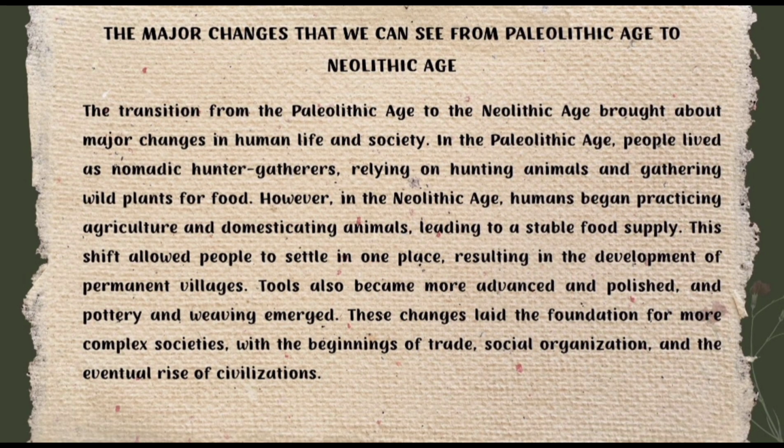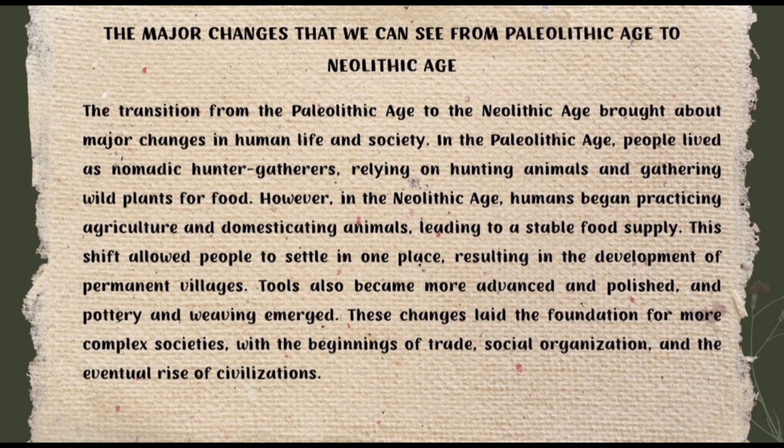This shift allowed people to settle in one place, resulting in the development of permanent villages. Tools also became more advanced and polished, and pottery and weaving emerged. These changes laid the foundation for more complex society, with the beginning of trade, social organization, and the eventual rise of civilization. Now we are looking at the transition period from the Paleolithic to the Neolithic age.